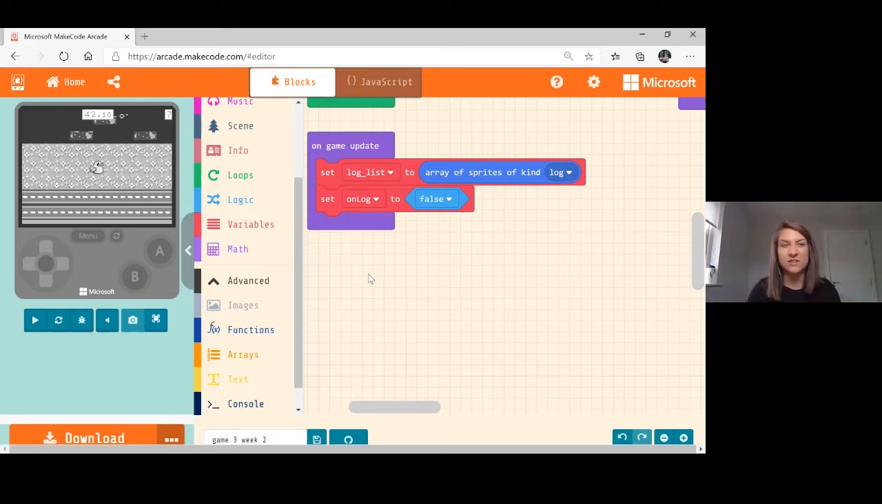So we're going to say to Tweety, set your velocity to 0. And then what we'll do as part of our condition is we'll make sure that Tweety's velocity is matched to our log. Okay, so let's go into our sprites.